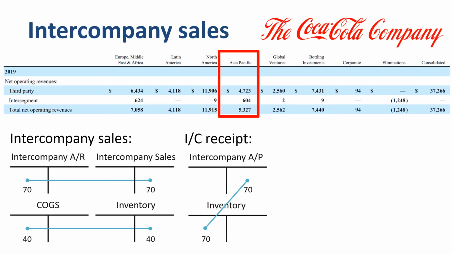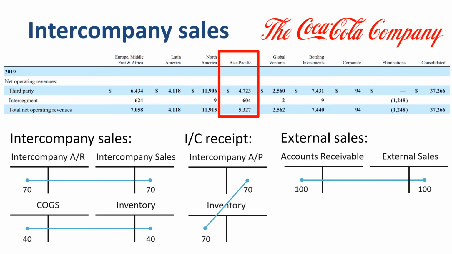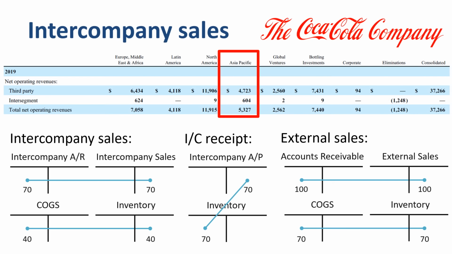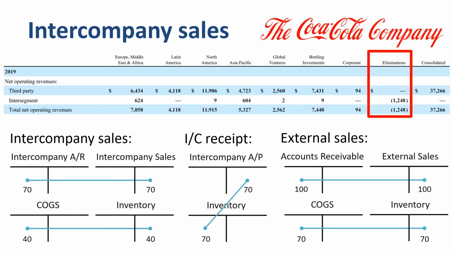Once the receiving entity sells externally, it books debit accounts receivable for 100, credit external sales for 100, and debit cost of goods sold for 70, credit inventory for 70. On the consolidated global level, those inter-segment revenues and margins have to be taken out to avoid double counting. This happens in the eliminations column.